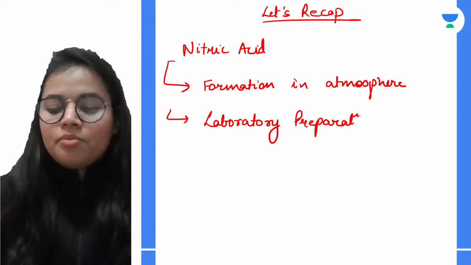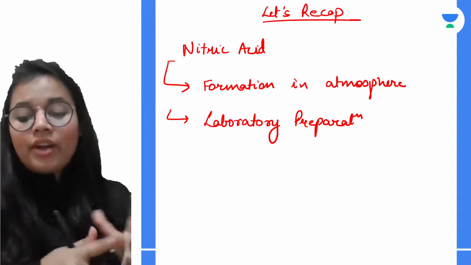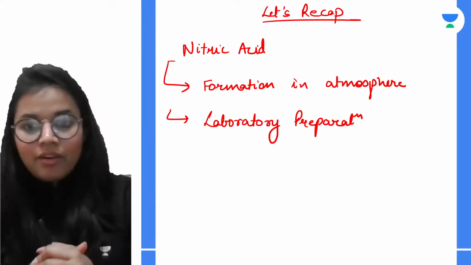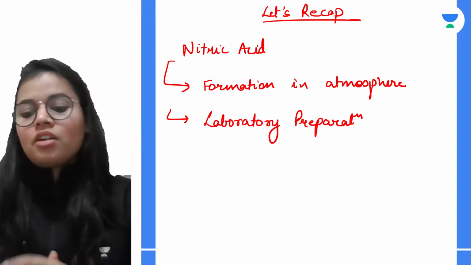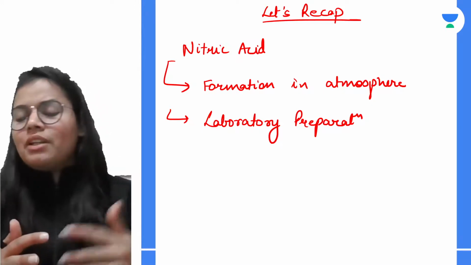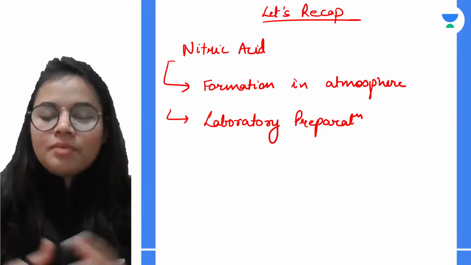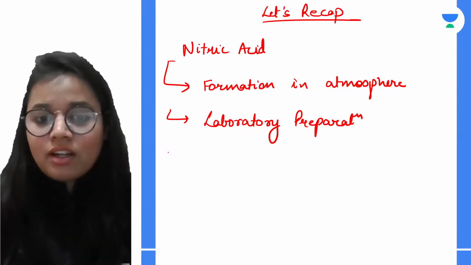So in laboratory preparation, what are the things required? We need concentrated sulfuric acid. Then we need sodium nitrate or potassium nitrate, any among these two. Okay, when we heat the mixture, we get the nitric acid. Certain things we need to remember, that keeping the temperature approximately at 200 degrees Celsius, using all glass apparatus, etc.